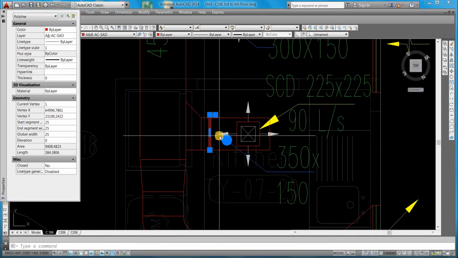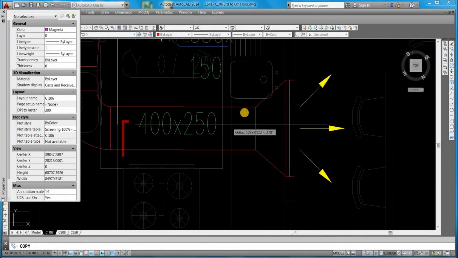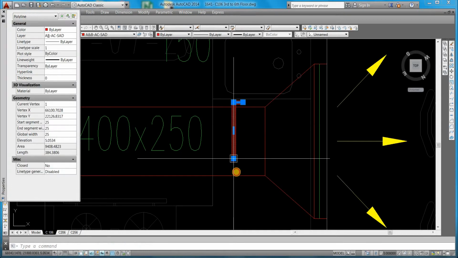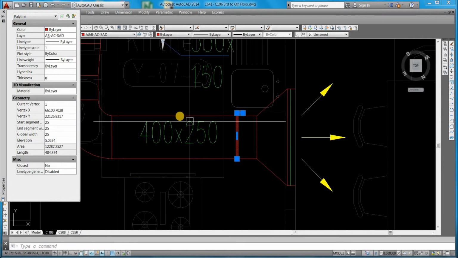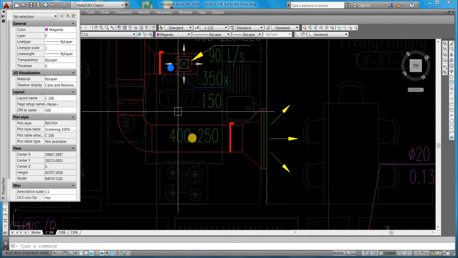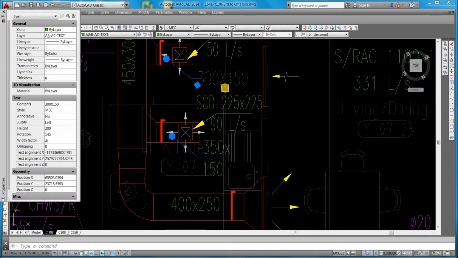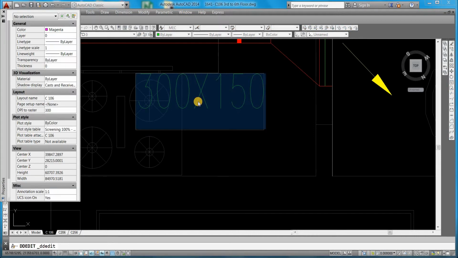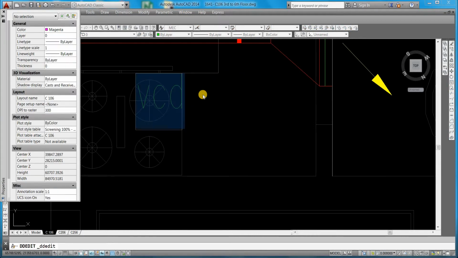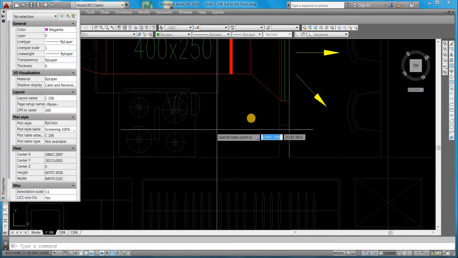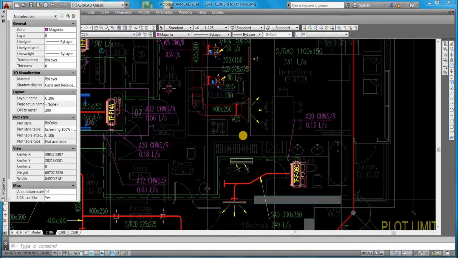So in this corner also VCD is required. VCD means volume control damper. We'll keep it here for identification purpose.